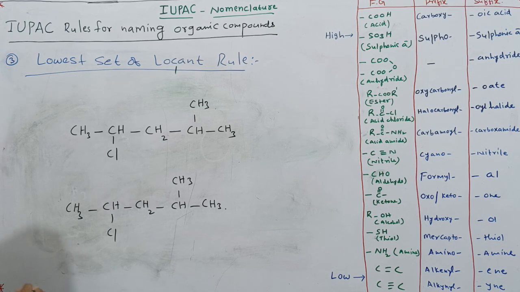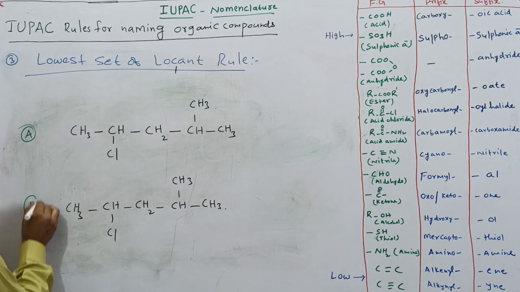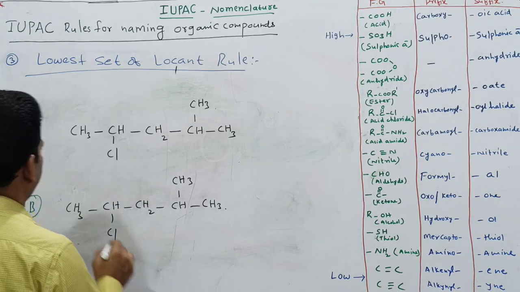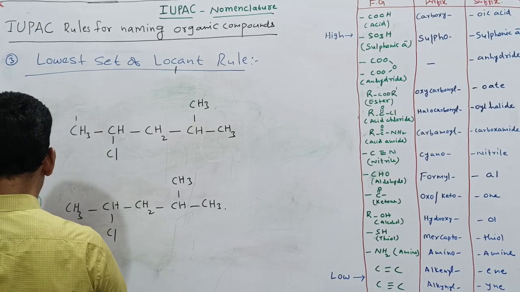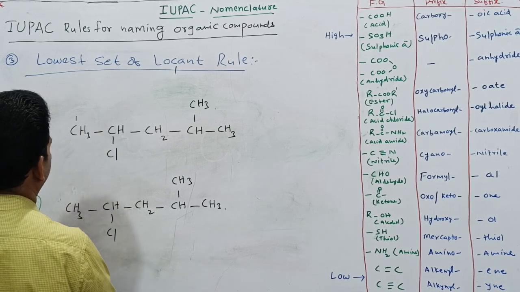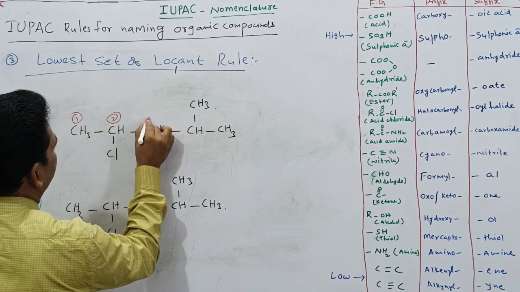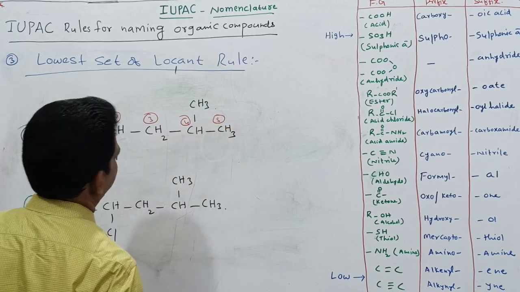This is another example. For this I am giving A, and this is B. So just see here. In this case I will give the numbering. First I will start from the left: 1, 2, 3, 4, 5.